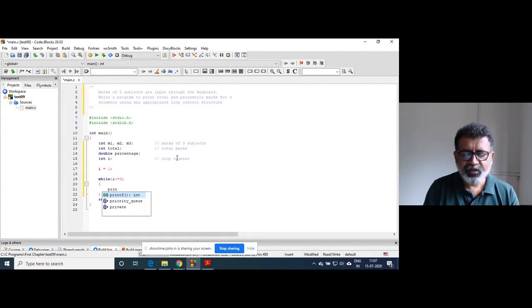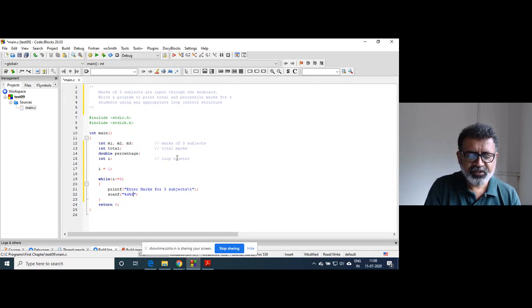The basic code I would write inside the while loop: I'll give a message to the user, enter marks. We will take input for all three subjects in a single pair of printf and scanf statements, so I will write the message accordingly: enter marks for three subjects, right?